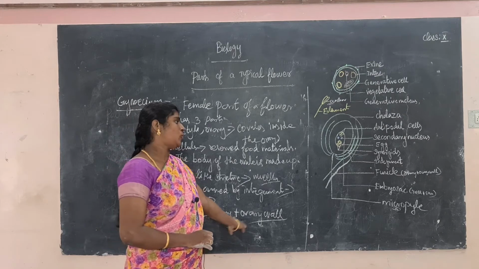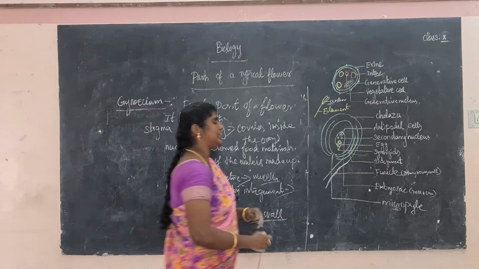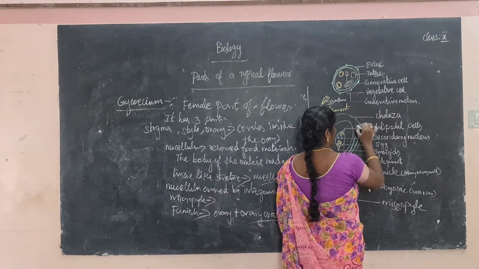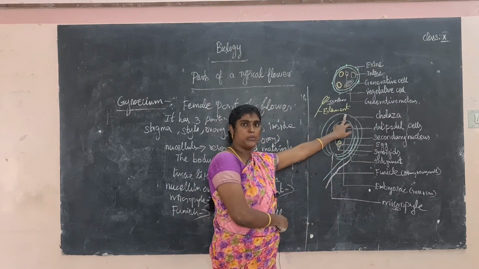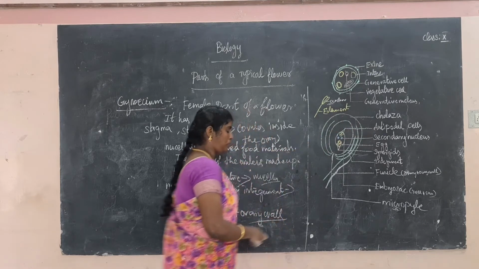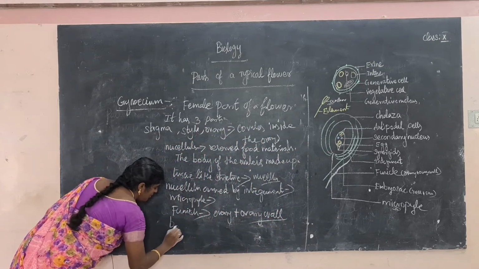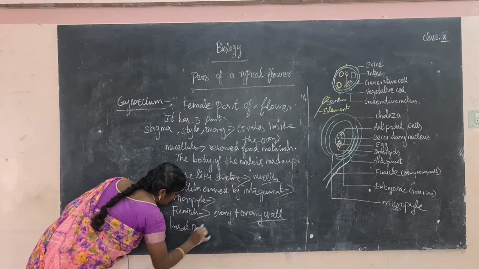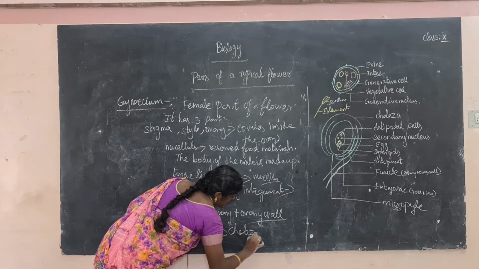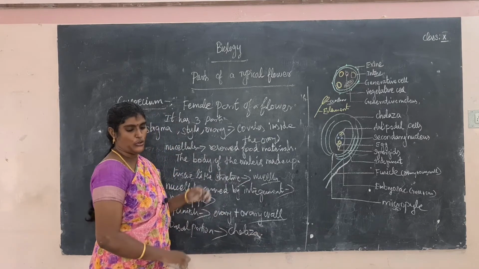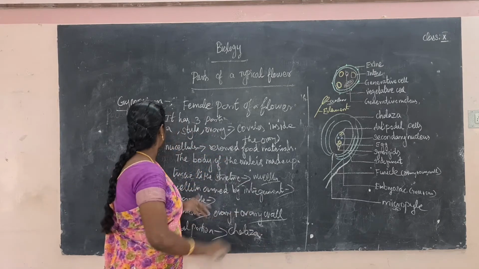Okay. Another one, the last part: the basal portion is called the chalaza. This is the basal portion, and the basal portion is called the chalaza. So, do you understand the common structure of the gynoecium?